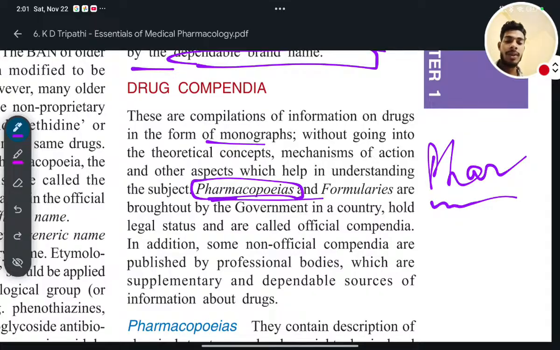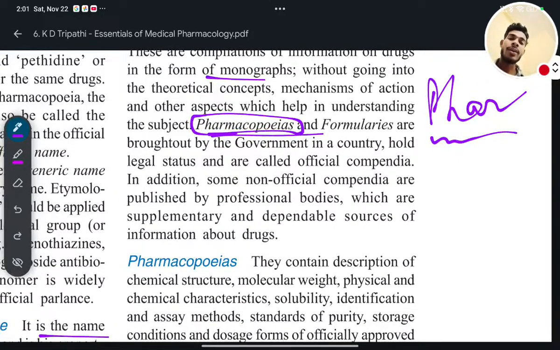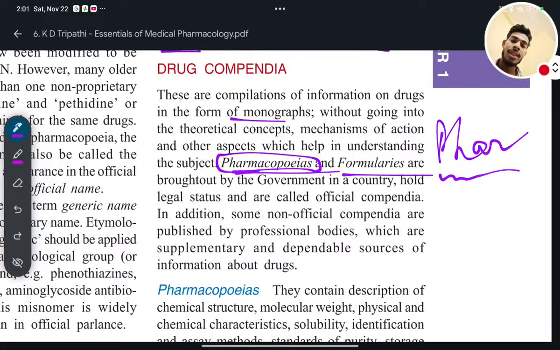Like this, there are so many different pharmacopoeias, and they all contain the information about a drug. So what is written? Pharmacopoeias and formularies are brought out by the government in a country, hold legal status, and are called official compendia.